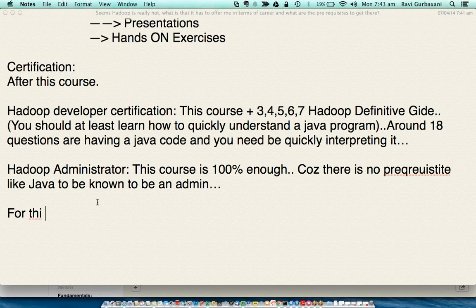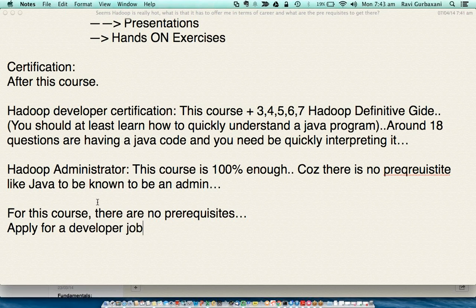For this course, if you just want to take this course, there are no prerequisites because whatever is required, I'll impart that to you. But let's say after the course, you want to apply for a developer job or certification. Java is mandatory. When I say Java is mandatory, core Java is mandatory.